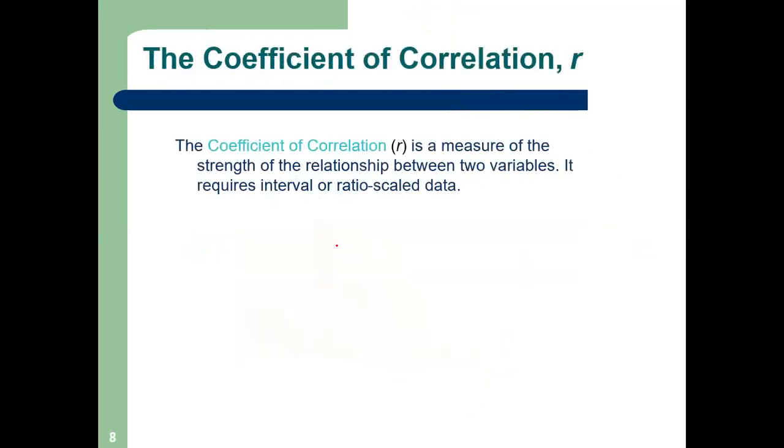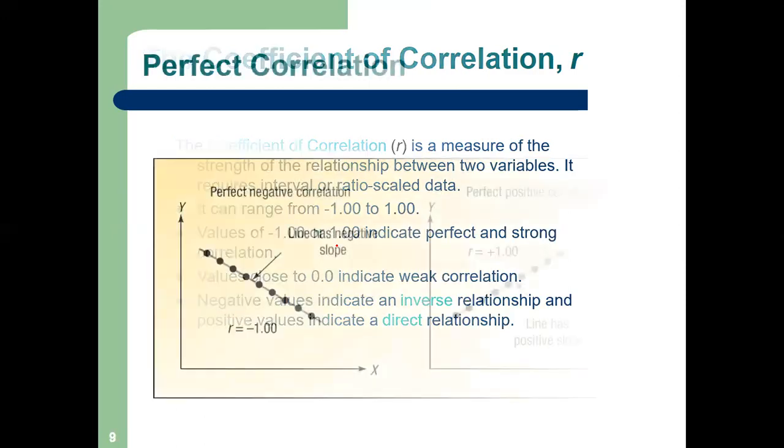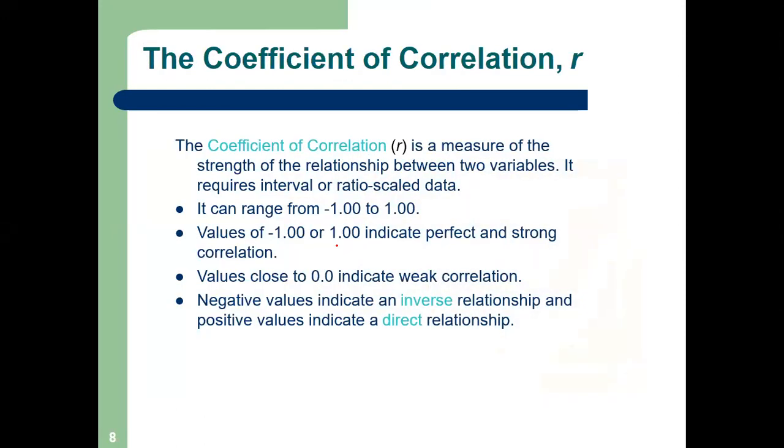Now I will give you the formula, but let us understand there is a particular measure by which we measure correlation. It is called the coefficient of correlation. It is denoted by small r.